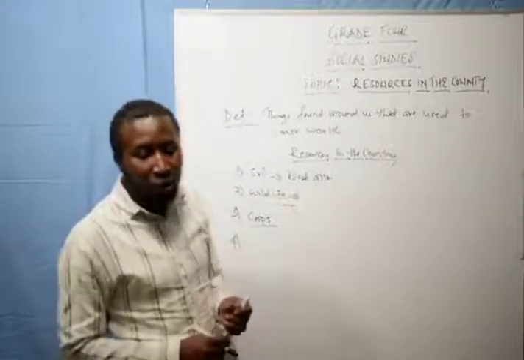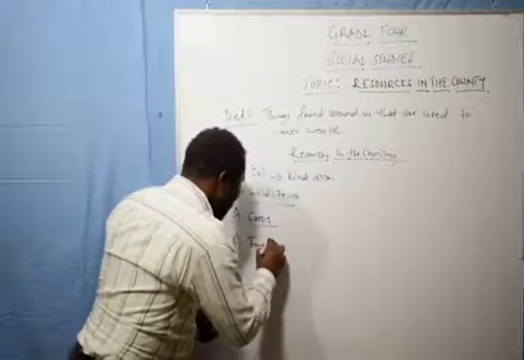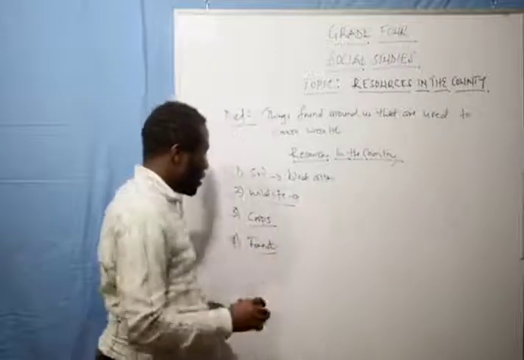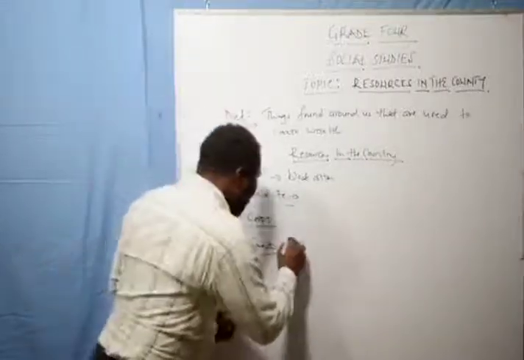Now, another item that we have is the forest. We have the forest. Now, for the forest, around Kajiado we have what we call the Gong forest.